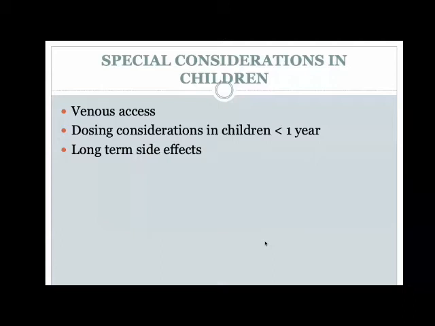The second thing is dosing considerations. In children, you have to consider the nutritional status, whether the child will be able to handle the chemotherapy you're going to be giving. Especially in children less than 1 year, in whom renal and liver function are still not developed, you need to consider decreasing the dose. Most protocols say that whatever dose you've calculated according to body surface area, you need to give around 2/3 of that dose for children less than 1 year.